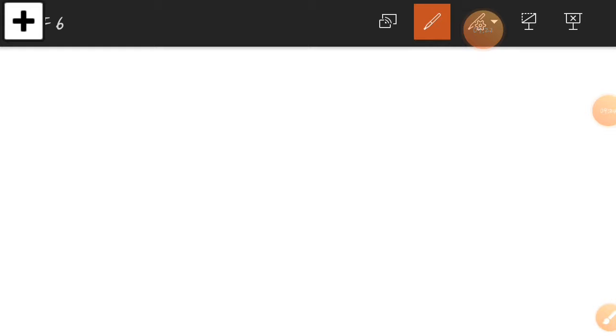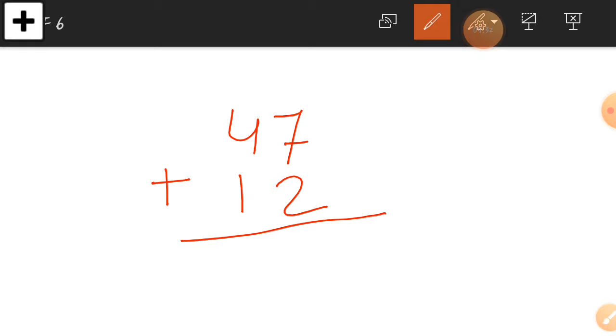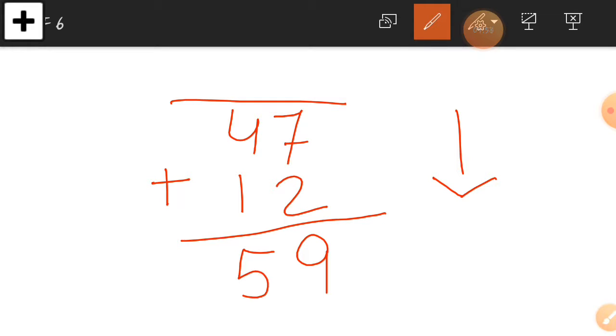I take another example so you can understand. This example will help you. Now 47 and 12, here is our next sum. First we add the downside. Let's check the ones column, which is 7 and 2. 7 plus 2 is equal to 9. Write down 9. Then the tens column, 4 plus 1, so the answer is 5. Here is our first answer, which is 59.